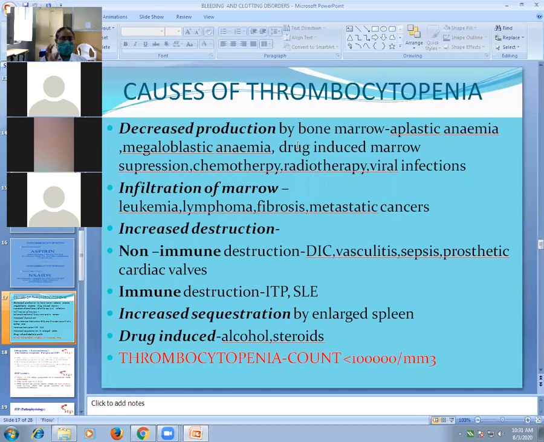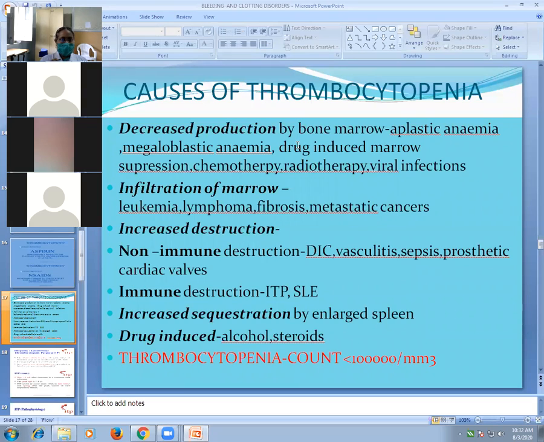Or infiltration of marrow, meaning metastasis in the marrow, like blood cancer, leukemia, lymphoma. There occurs accumulation of malignant cells in the marrow. If there is accumulation of malignant cells in the marrow, it will affect the functioning of normal marrow.